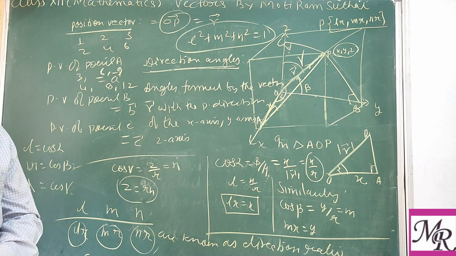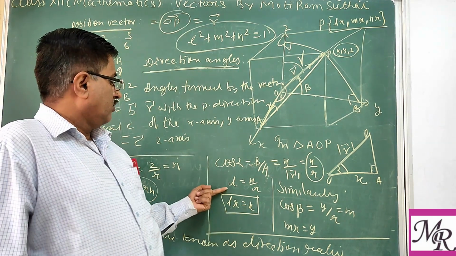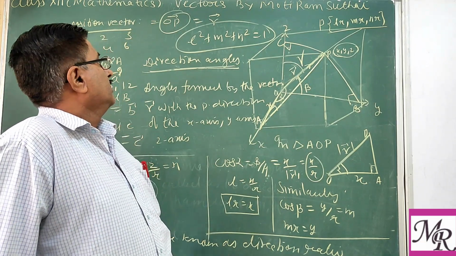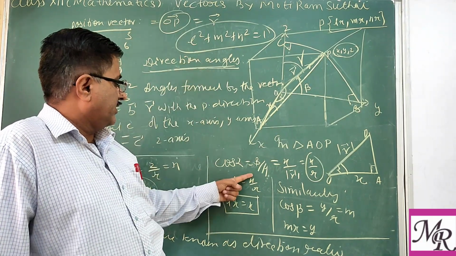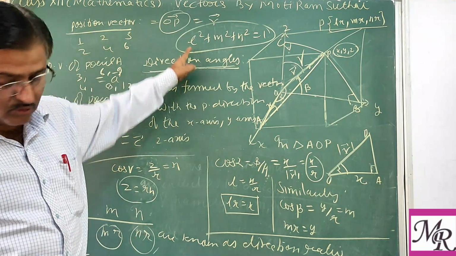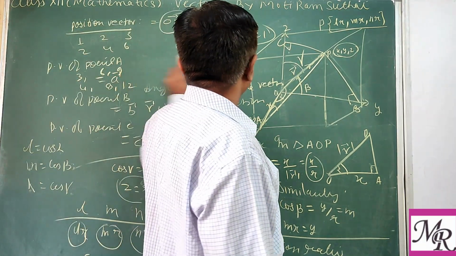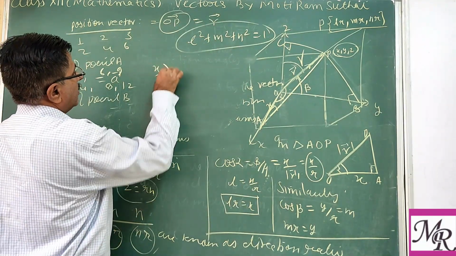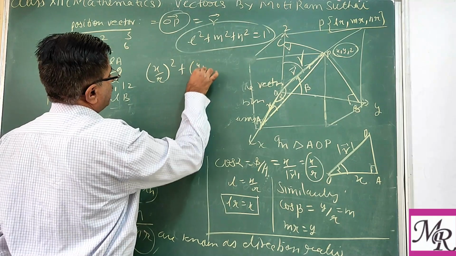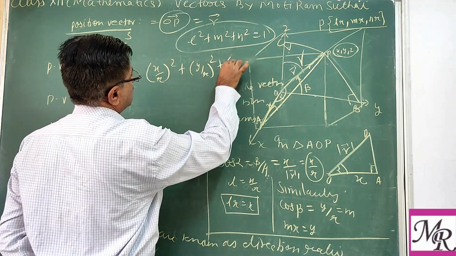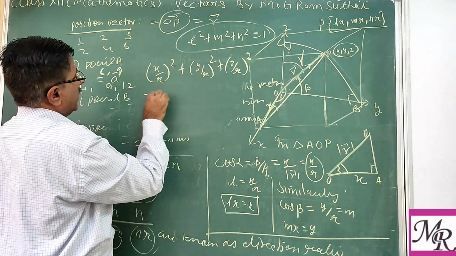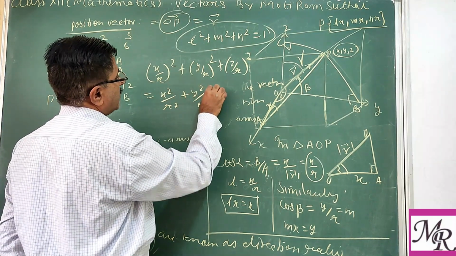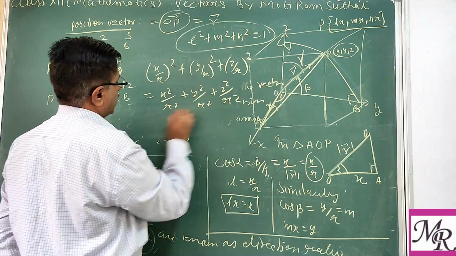So now you can easily prove this formula by taking lr, mr and nr and putting in the value of l, that is x upon r. If you want to prove that l square plus m square plus n square equals 1: l means x upon r, m means y upon r, and n means z upon r. So taking x square upon r square, y square upon r square, and z square upon r square.